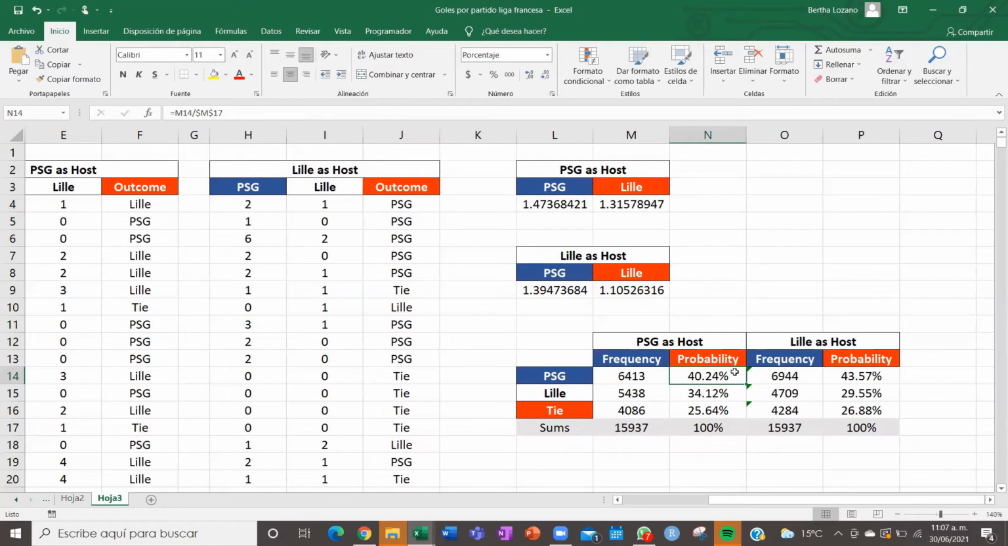And this technique is widely known as the Monte Carlo simulation technique because it divides the number of the simulations that got this one divided by the total simulations. So the probability that the PSG wins in a match against Lille in its own house is 42.24%. And actually, when it's also against Lille, it has more probability of winning. And these are all the outcomes. We can use it to simulate the tournaments.